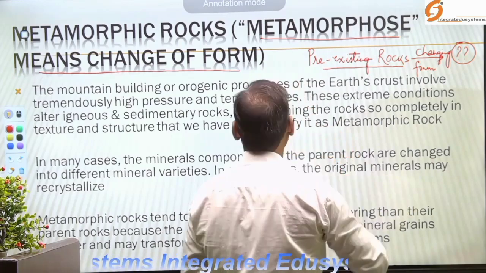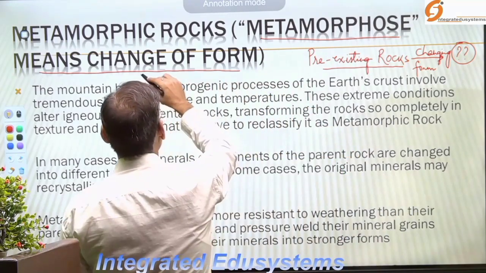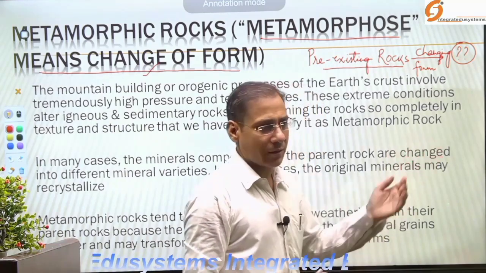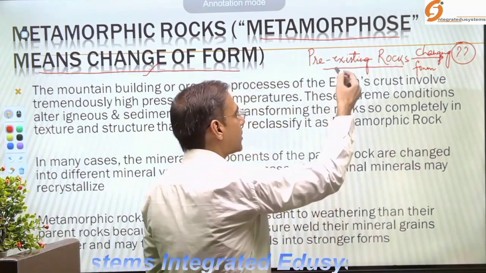We have to identify. What are the pre-existing rocks?